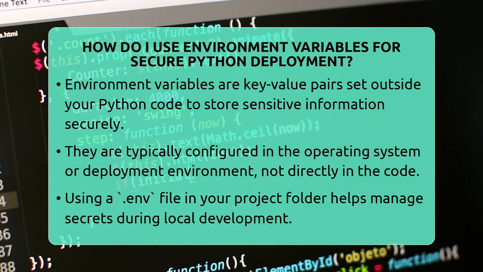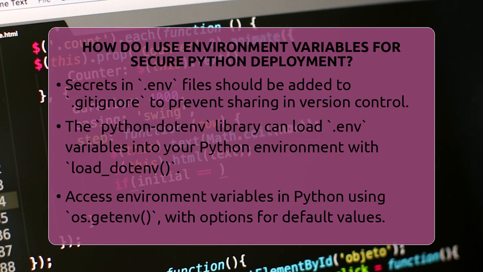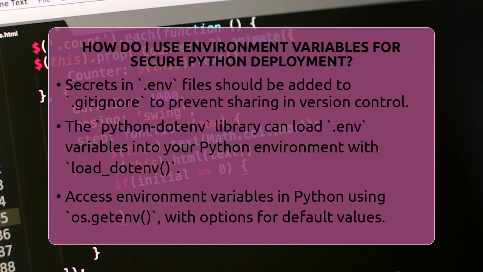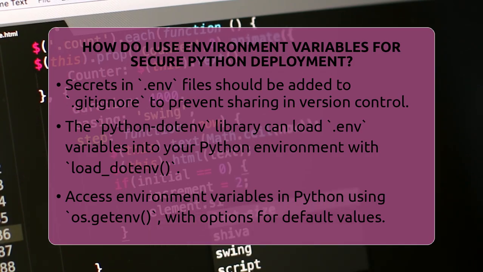For local development, a common approach is to create a file called .env in your project folder. Inside this file, you can write your secrets, like API_KEY equals yopucky123 or DATABASE_URL equals postgres://user:password@localhost/dbname. Remember this: the file should never be added to your version control system. Add it to your .gitignore file to prevent accidental sharing.